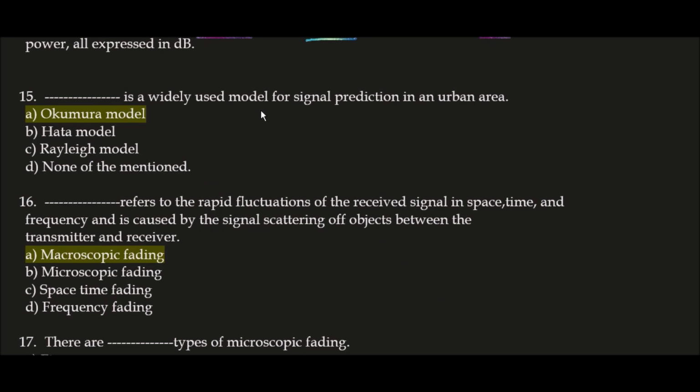Blank space is a widely used model for signal prediction in an urban area. Here the correct answer is option A, Okumura model. Okumura model is a widely used model for signal prediction in an urban area.